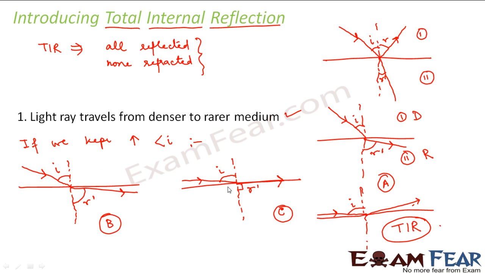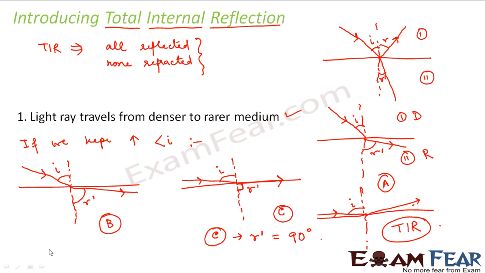But when the angle of incidence becomes very large, what is the limiting factor? Beyond what total internal reflection will take place? When the angle of incidence is greater than the value of angle of incidence for which the angle of refraction is 90 degree. So in figure C, we see that the angle of refraction is 90 degree.